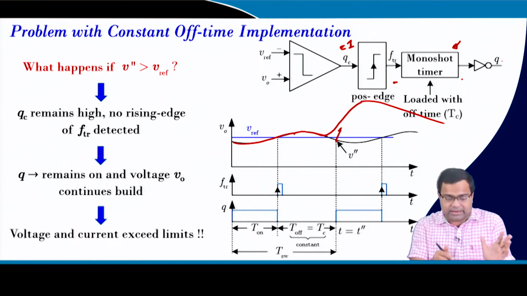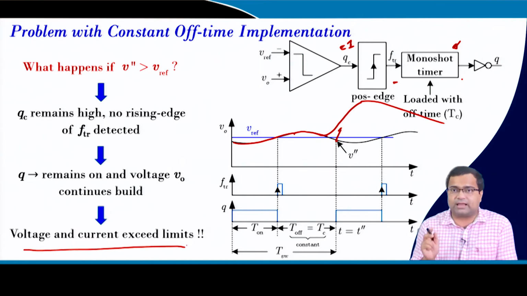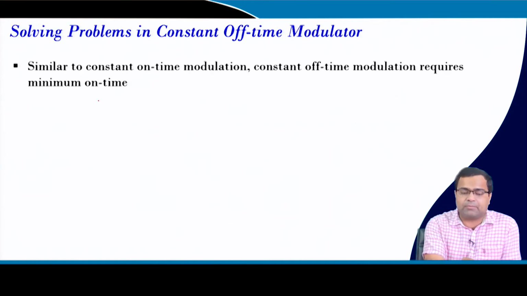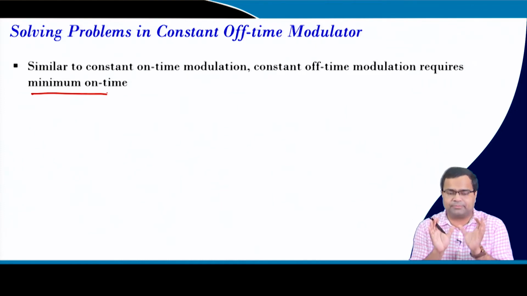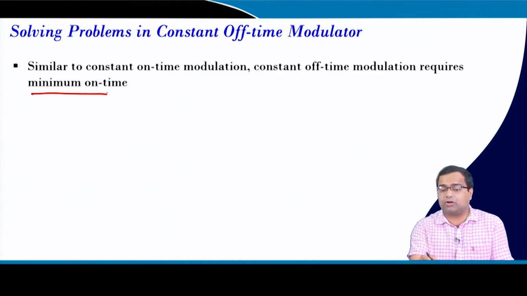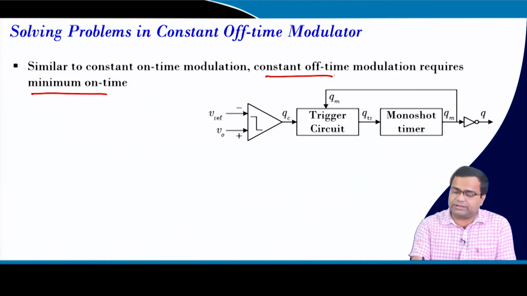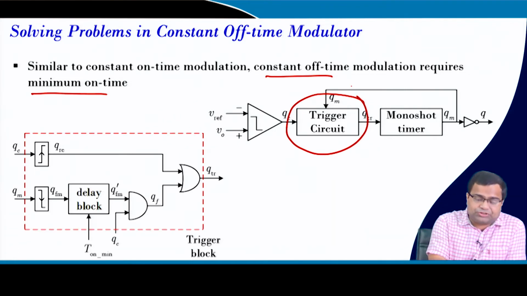So we have to be very careful about this constant off time. What we have to do is introduce a minimum on time. In case of constant on time, we have introduced a minimum off time. In case of constant off time, we have to introduce a minimum on time, and that means we need to create a separate trigger pulse, which we will discuss, which means we have to check the comparator status.